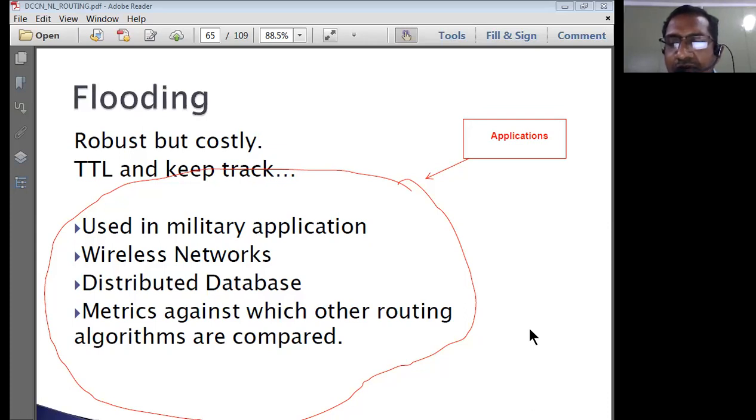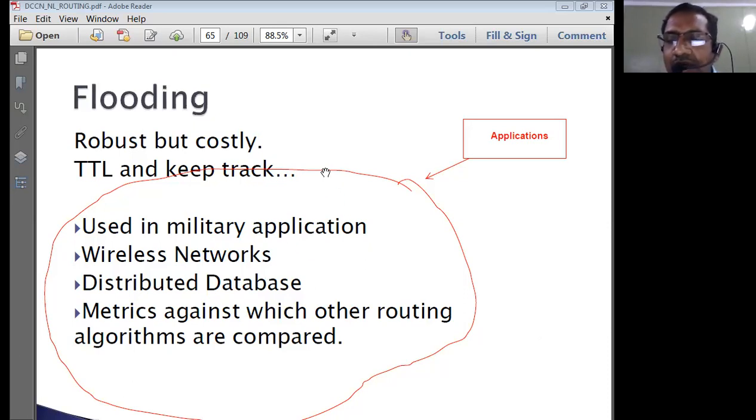The packets have to flood from each and every router in the practical network. That is basically called flood. That means the packet should come out like a flood. That is what is called flooding. So usually flooding is going to be robust, but it is costly.